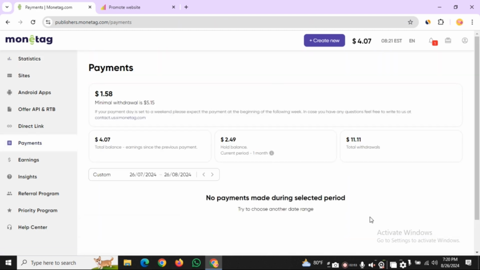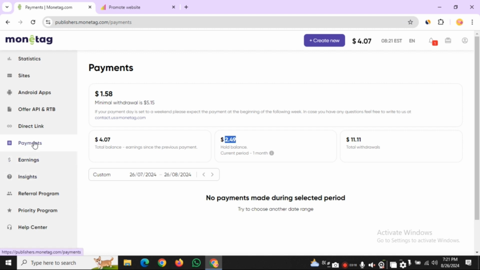I already got $11.11, the main balance is 1.58, the total is 4.07, and the whole balance is 2.49. After this payment period, this value will be added to the withdraw balance.